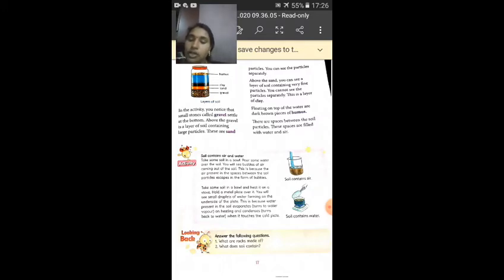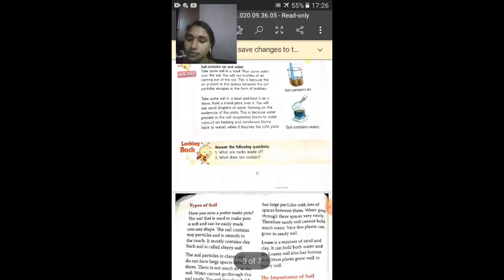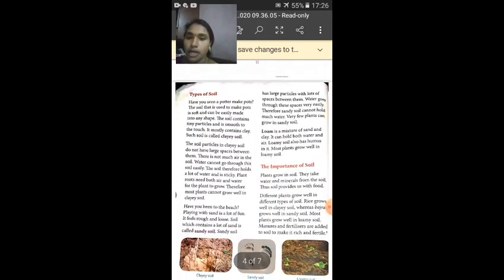Next we go on to the types of soil. As we saw, what are the different types of soil? Clayey soil, sandy soil and loamy soil.